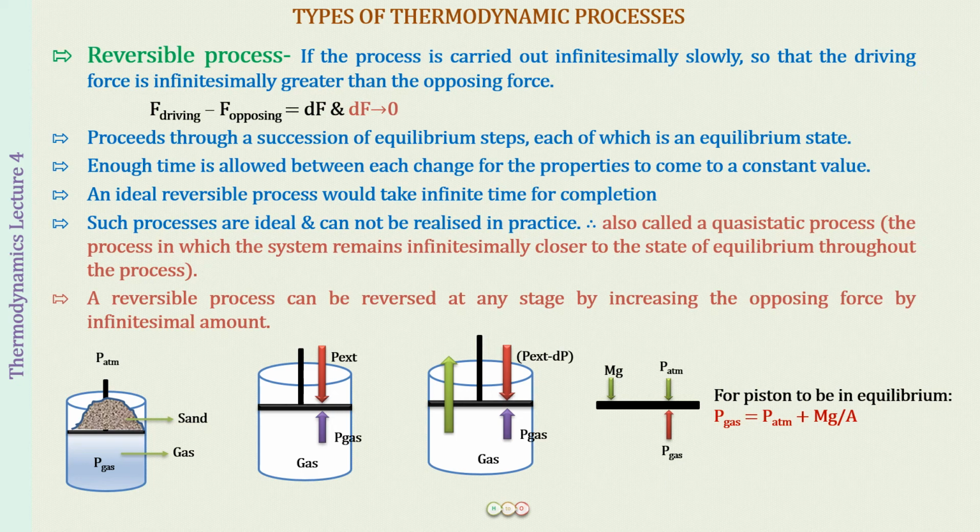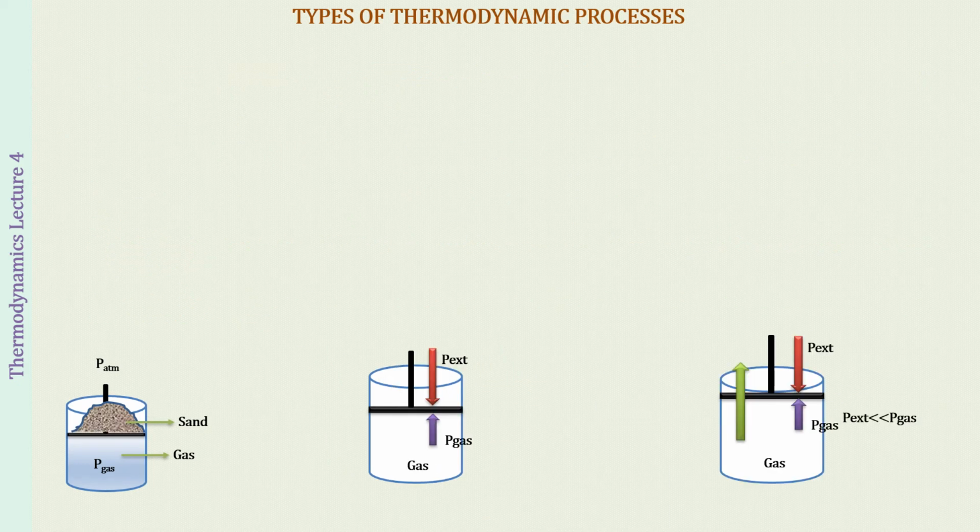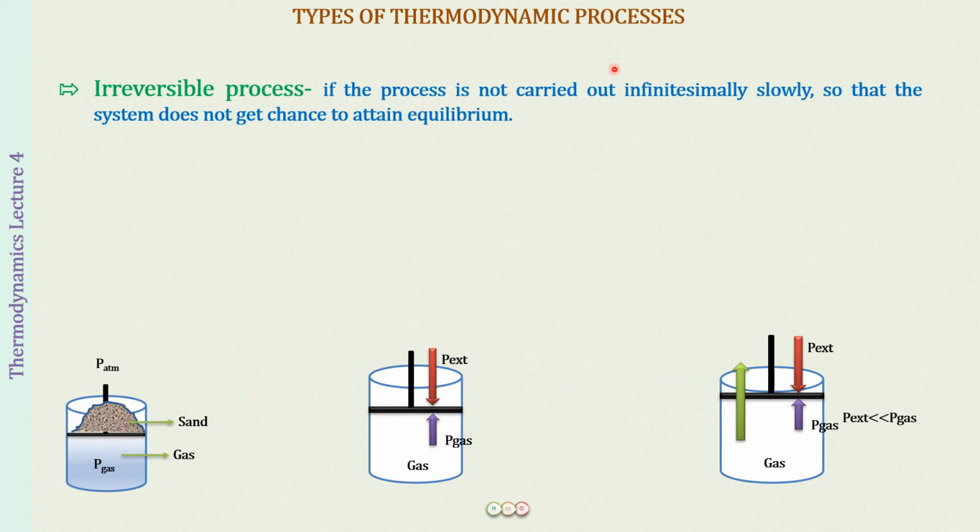So let us now look at the irreversible process. On the opposite side, if we have a process which is not carried out infinitesimally slowly, so that the system does not get any chance to attain equilibrium, that process we call an irreversible process. Here we removed the sand, all of it together in one go.